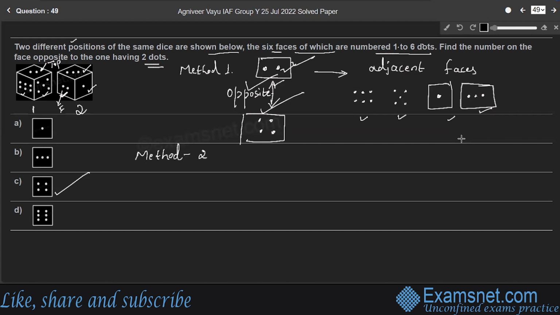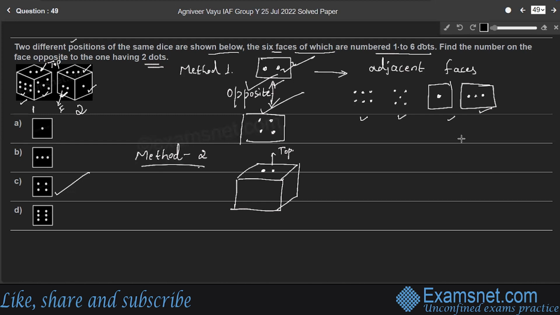Another method is, consider the first position of the dice, in which the top face is the face having 2 dots. Just imagine the 3-dimensional view of the dice.